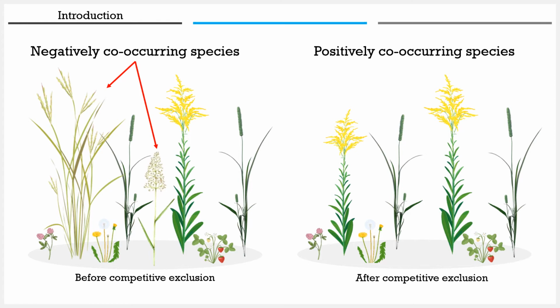In the study, we assessed whether positively co-occurring species pairs, or positive pairs, had lower trait overlap than negatively co-occurring species pairs, or negative pairs. This result would suggest that positive pairs exhibit less niche overlap, as expected under limiting similarity, and this would also support the removal of negative pairs in modified assessments of community composition, which I'll talk about later.